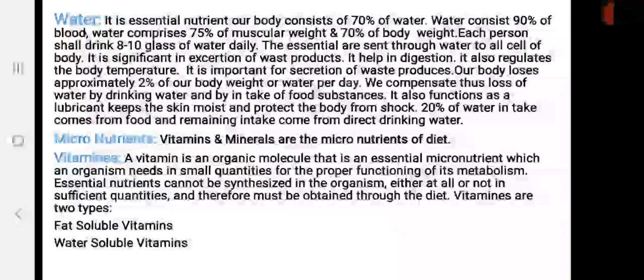Now I think nutrients are clear to all. Now I am going to our next topic, which is micronutrients. Micronutrient means the nutrients which are required in a very small quantity, and these nutrients are vitamins and minerals.